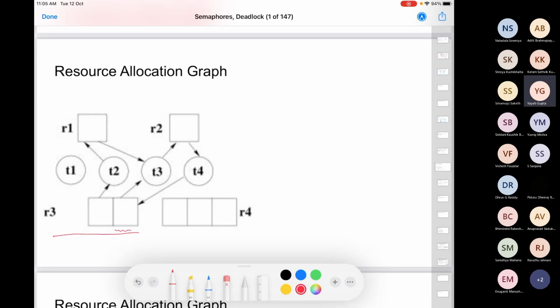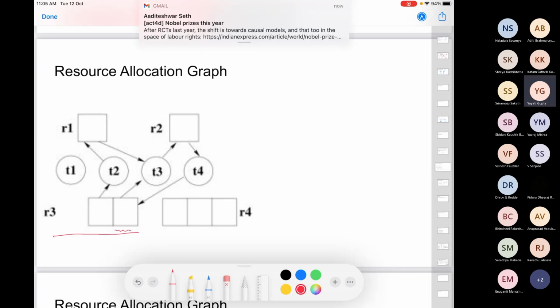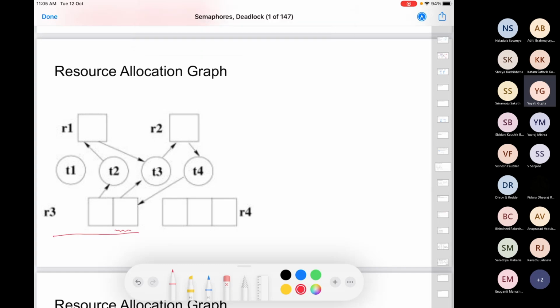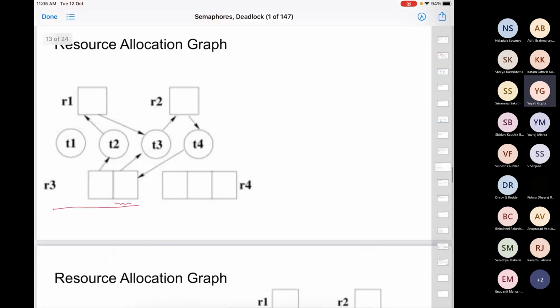T3 requires R2, but T4 has R2, so T3 can also not execute. What about T4? T4 also cannot execute. T4 requires R3, but T2 has one instance of R3 and T3 also has one instance of R3. So this system is also in a deadlocked state.